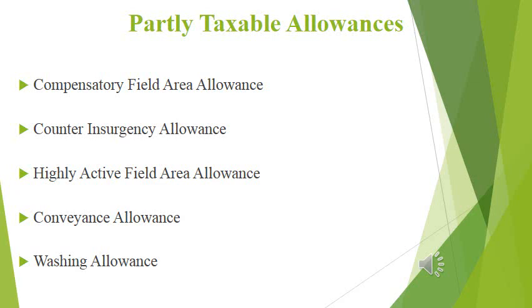We know from the term what is meant by washing allowance. Any amount received towards washing allowance which is spent for official purposes is not taxable, that is the exempted portion. Any amount kept as balance after spending for official purposes will be taxable. So these are all the exemption limits of allowances grouped as partly taxable allowances.